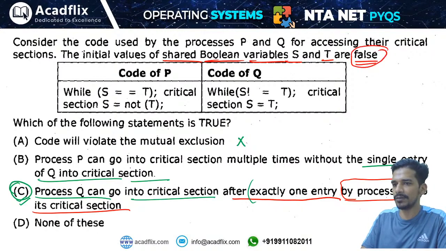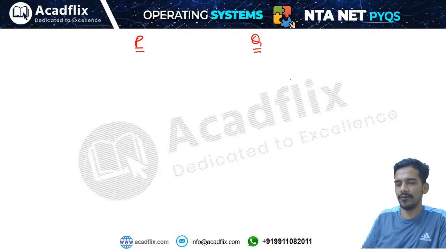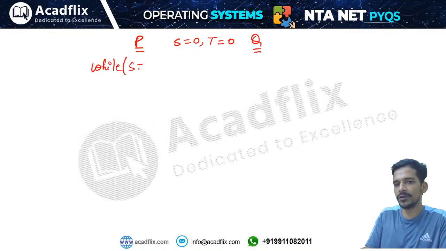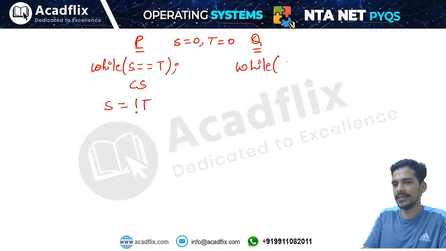The initial value is set to 0. We missed this point. So initial values of S and T are given. Initially S is equal to 0, false means 0, and T is also 0. Then we are checking while S equals T, then terminate. Otherwise enter into the critical section and then set S equals not of T. And Q is like this: while S is not equal to T, enter critical section and then set S equals T.